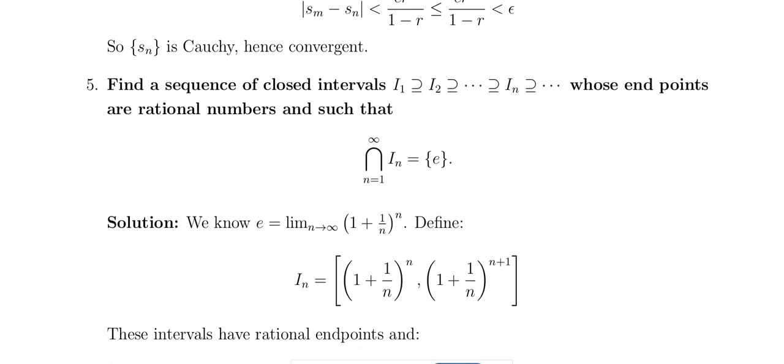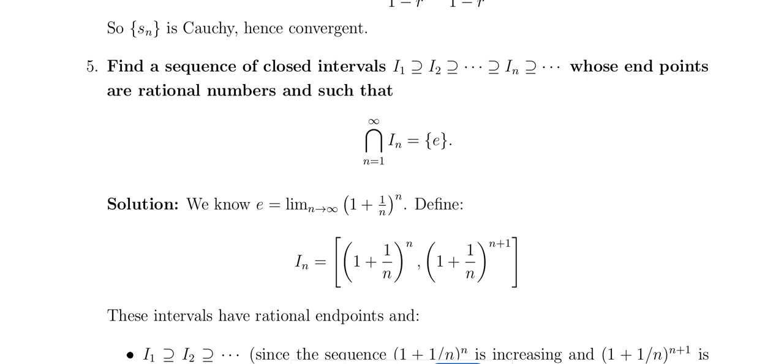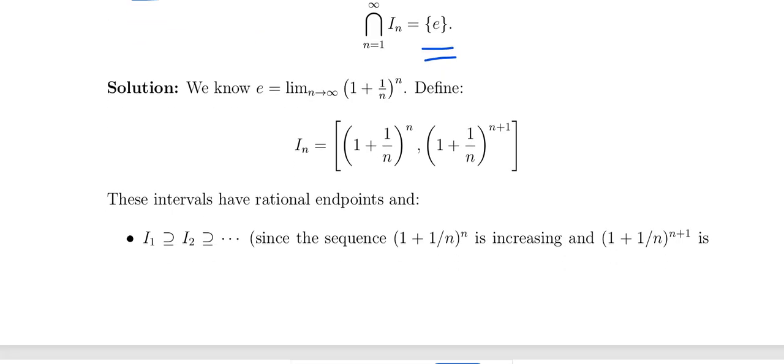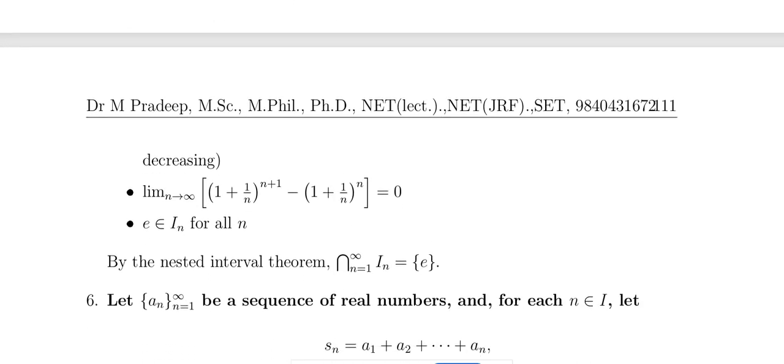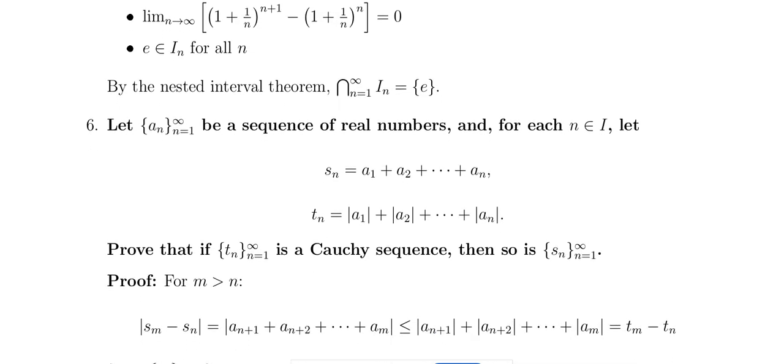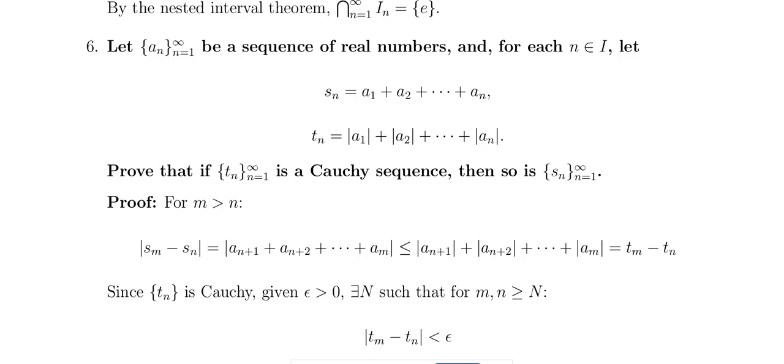And the sequence of closed intervals I1 contains I2, I2 contains I3, In, whose endpoints are rational numbers, and the intersection of In is equal to E. So E equal to limit n tends to infinity something தெரியும். So அதை யூஸ் பண்ணி proceed பண்ணலாம். E ன்றது இந்த இடத்துல value that lies between 2 and 3. And the problem ரொம்ப important, that is, the endpoints are rational numbers.